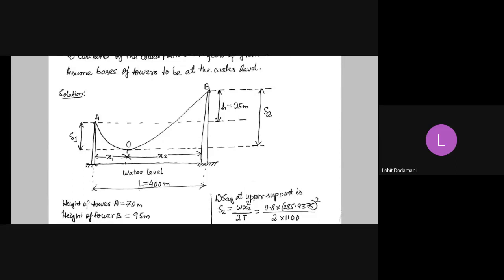So we have considered x1 and x2, and we know the total length of the span is 400 meter. What we will do first is find h, the difference in levels between the two towers, which is simply 95 minus 70, so that is 25. So h equals 25, that is also known. Now, first writing down that height of tower A is equal to 70 meter and height of tower B is equal to 95 meter.